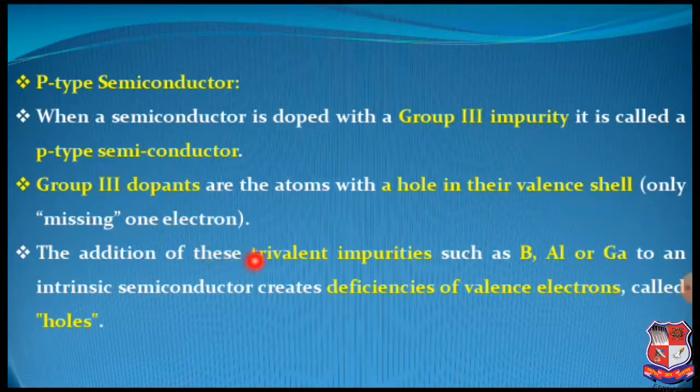The addition of these trivalent impurities such as boron, aluminium or gallium to an intrinsic semiconductor creates a deficiency of valence electrons called holes. So here the number of holes in the valence band will be much higher than the number of electrons in the conduction band.